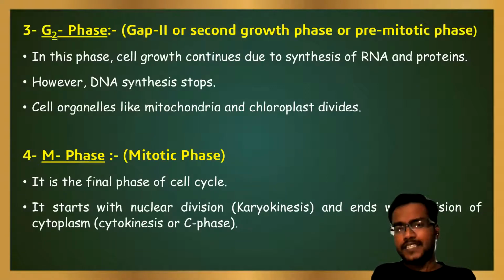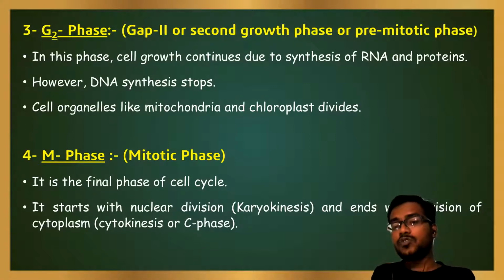Next, G2 phase. G2 phase is also known as gap 2 phase or second growth phase or pre-mitotic phase. Why is it called pre-mitotic phase? As this event occurs just before the mitotic phase. That's why this event is known as pre-mitotic phase.